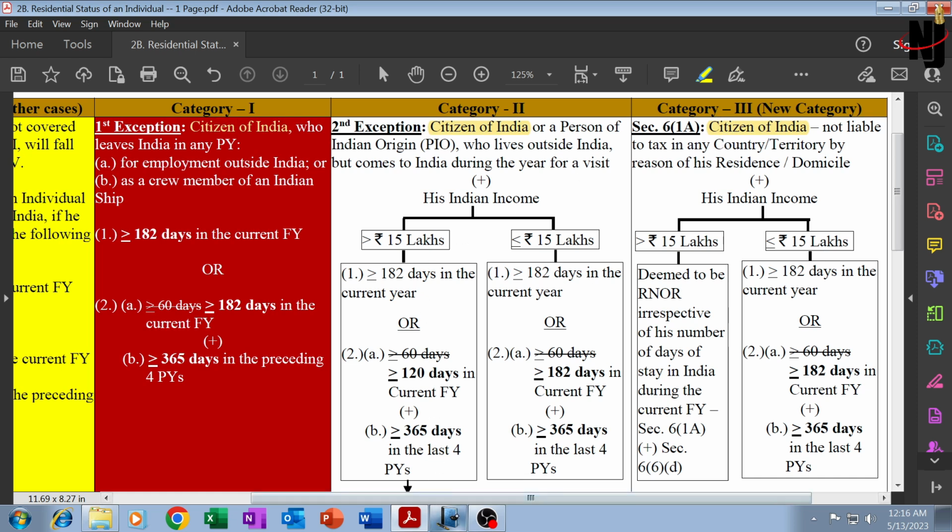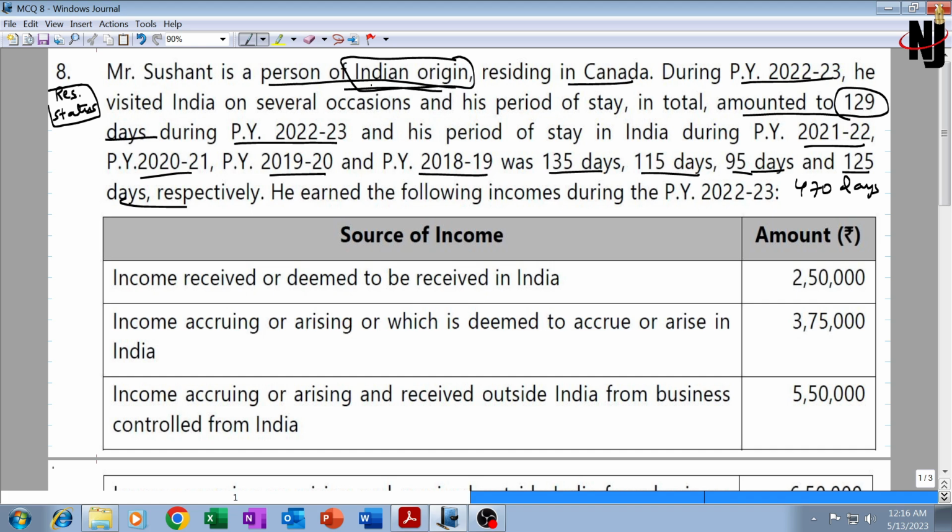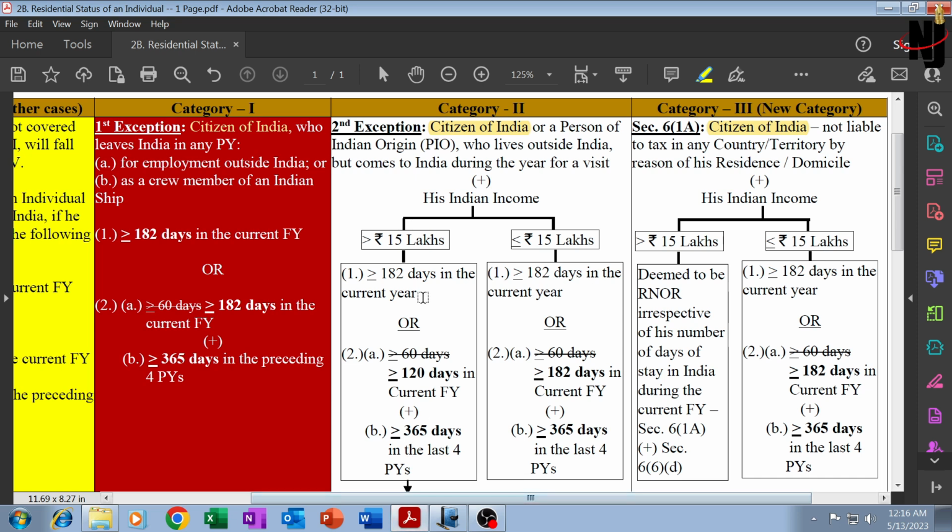But in the given question, Mr. Sushant is just a person of Indian origin. We don't know his citizenship. Therefore, in case he is only a person of Indian origin, then ideally he would fall under category 2. And in category 2, who is covered?